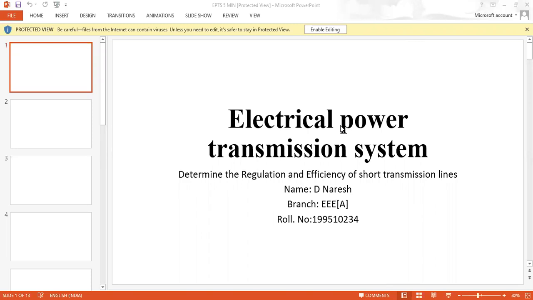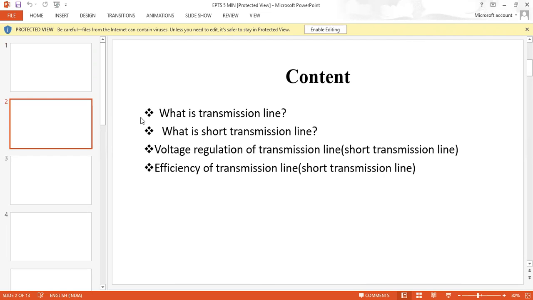Here, the subject is electrical power transmission system, and the topic is to determine the regulation and efficiency of the short transmission line. Let's move on to the content of the presentation.